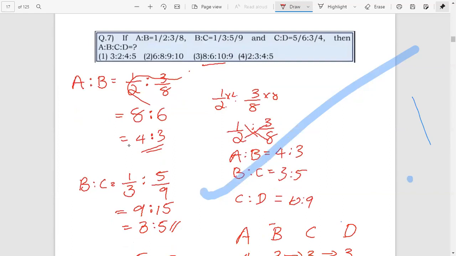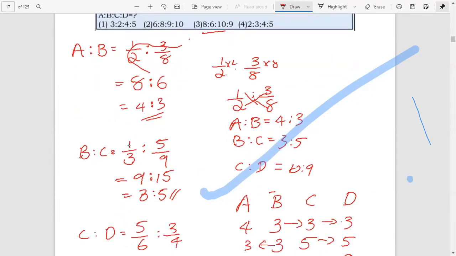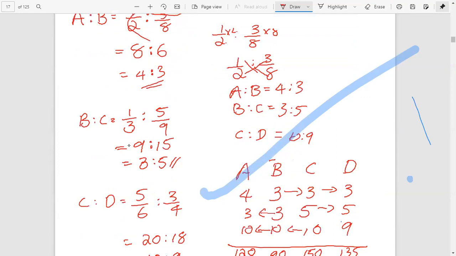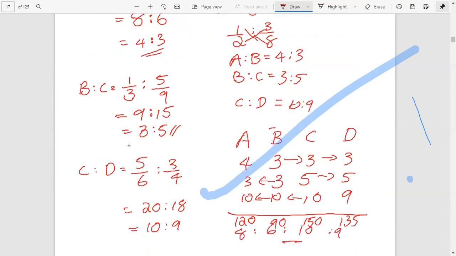Here B is to C equal to 1 by 3 is to 5 by 9. Therefore, just cross multiply 9 into 1, 9 is to 3 into 5, 15. That is 3 is to 5. C is to D equal to 5 by 6 is to 3 by 4. That is 5 into 4 equal to 20. 6 into 3 equal to 18. Therefore, the ratio 10 is to 9.